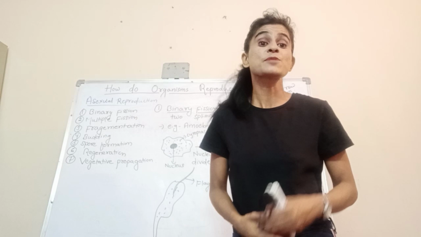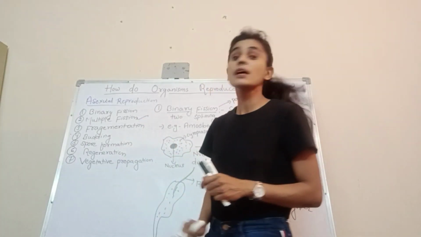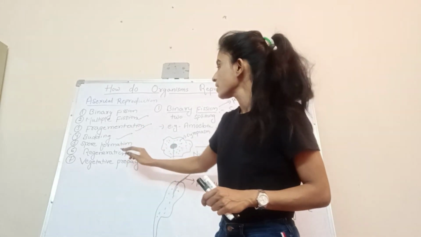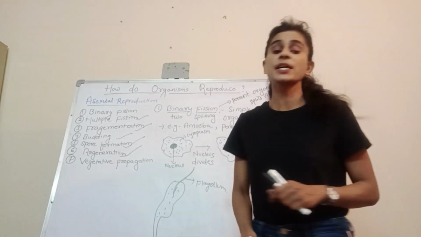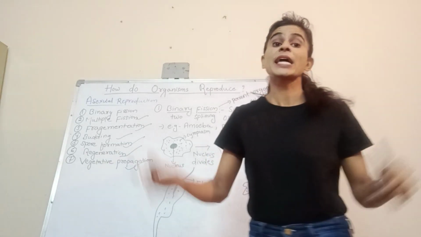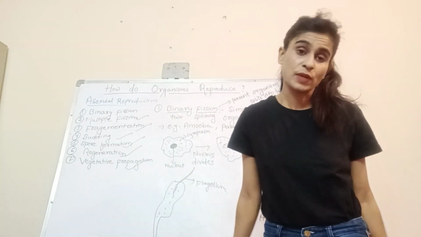The first one is binary fission. Second one is multiple fission. Third one is fragmentation. Fourth one, budding. Fifth one, spore formation. Sixth one, regeneration. And the seventh one is vegetative propagation. So there are exactly 7 ways of asexual reproduction.